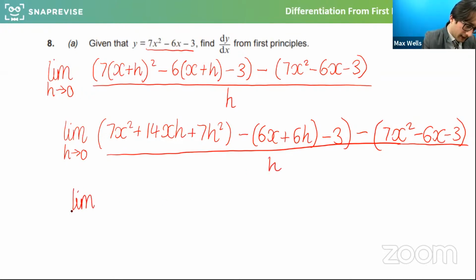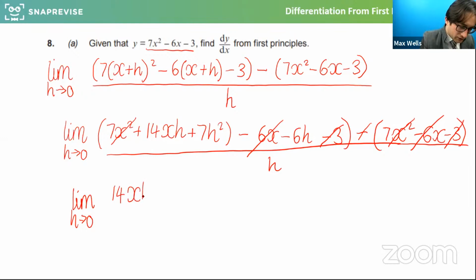So then the limit as h approaches 0, this is going to tidy up. When we expand that out, we get minus 6x minus 6h minus 3. And then if I take away this, the 7x will cancel there. Minus 6x will plus it and cancel that. And then the minus 3 will plus it and cancel that. And so what we get left with is 14xh plus 7h squared minus 6h all over h.